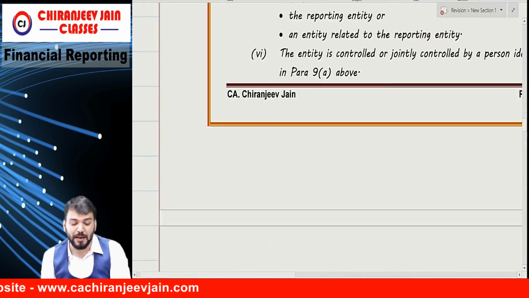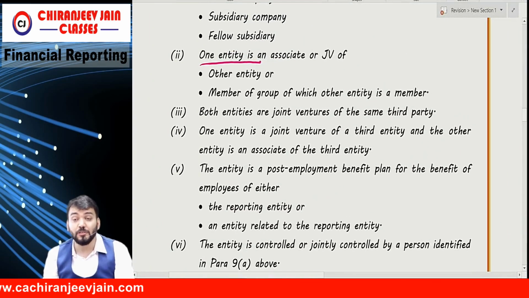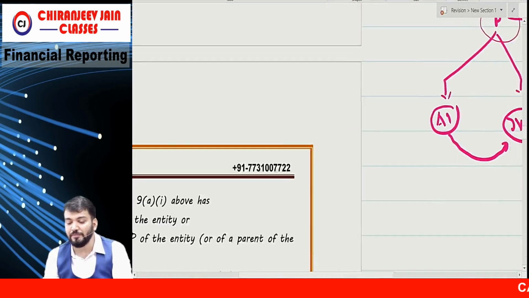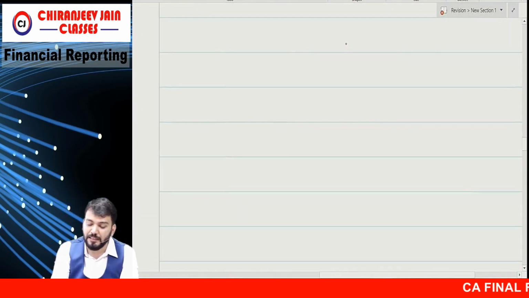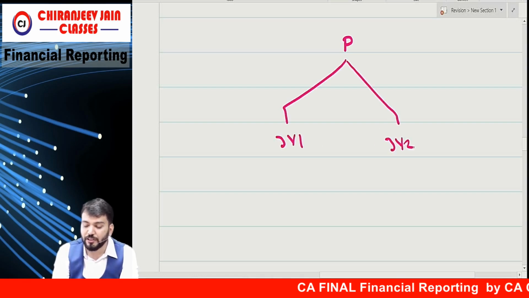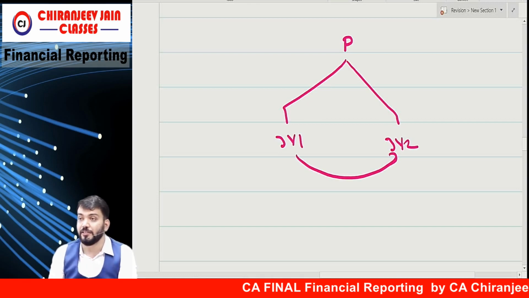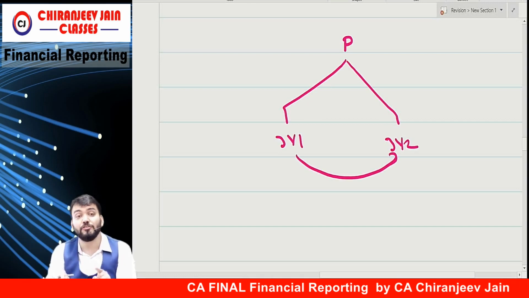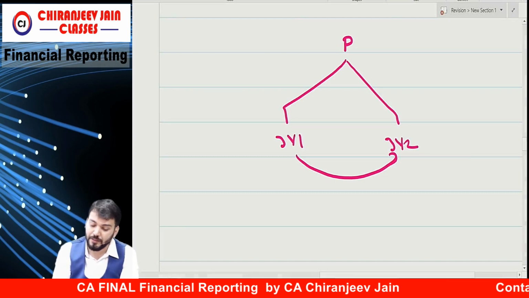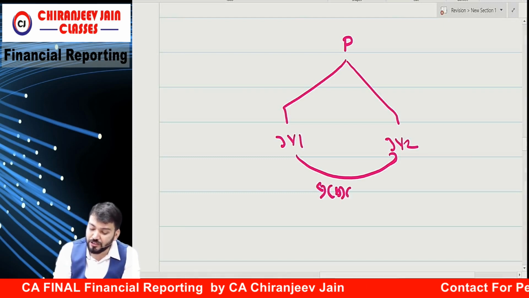Correct? What is para 9B3? Both entities are joint ventures of the same third party. If this is the parent, it has two joint ventures, joint venture 1 and joint venture 2. So these are related to each other. Joint venture 1 and joint venture 2 are related to each other as per para 9B3.